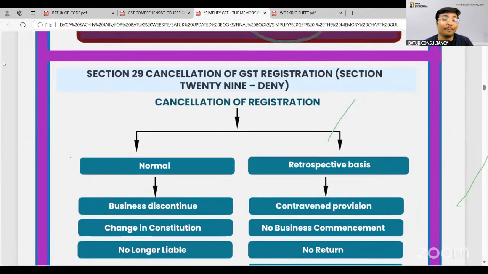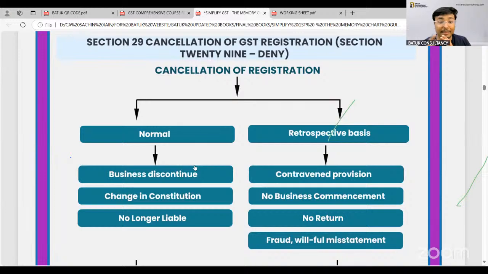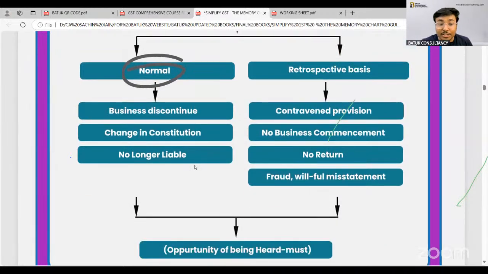Section number 29. Sir, I have taken the GST registration. Whether departmental authority can cancel my GST registration? Yes, definitely. So, departmental authority has power to cancel the registration on a prospective basis or retrospective basis. In normal situations, they may cancel the registration in case of discontinuation of business, change in constitution, or the person who is not liable for the GST registration.